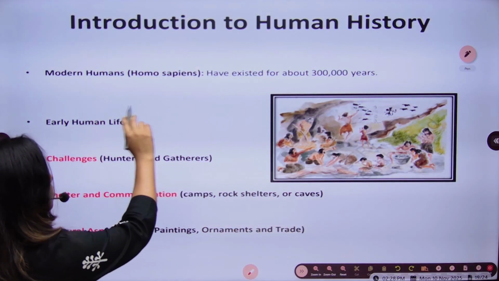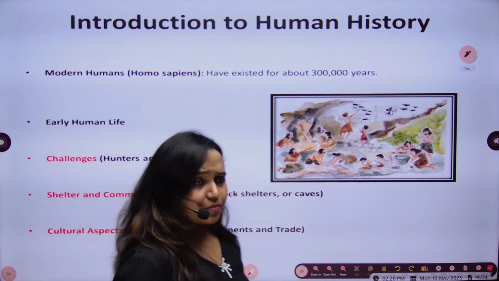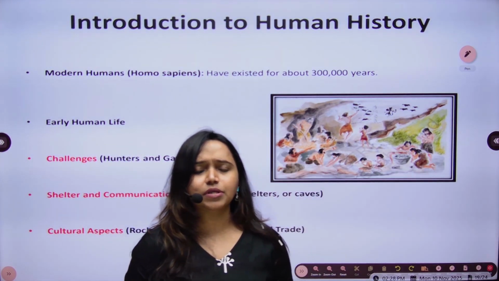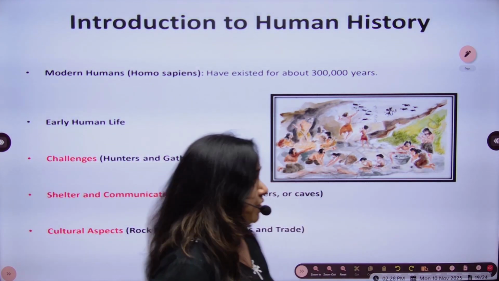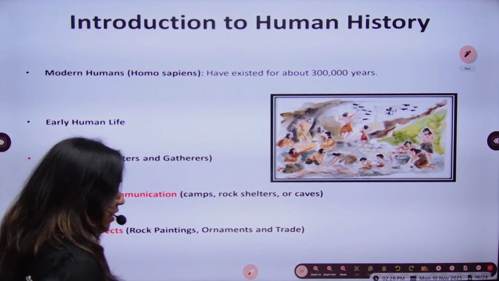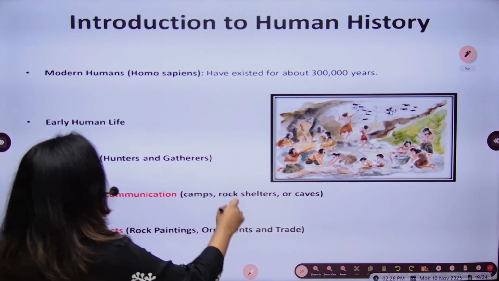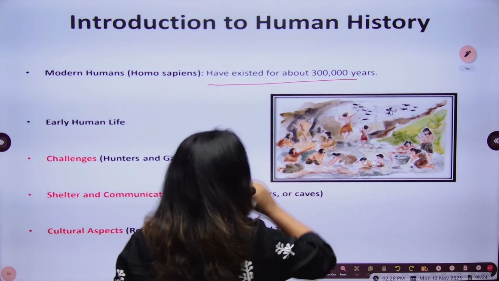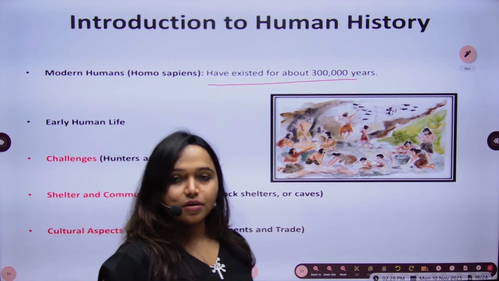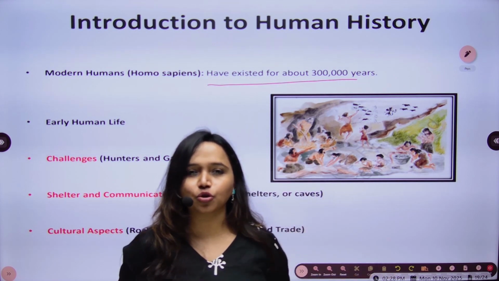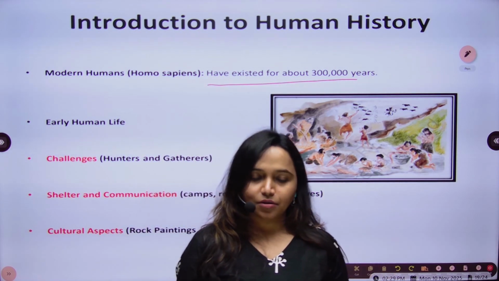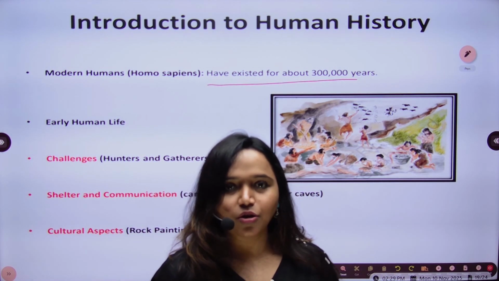Now moving forward to the introduction to human history. So as I have told, we will see certain aspects of human history. What were the challenges when they might have started living outside the forest? So humans are known to have existed for around 3 lakh years. But this is a very small portion of the complete part of the earth on which we are living.